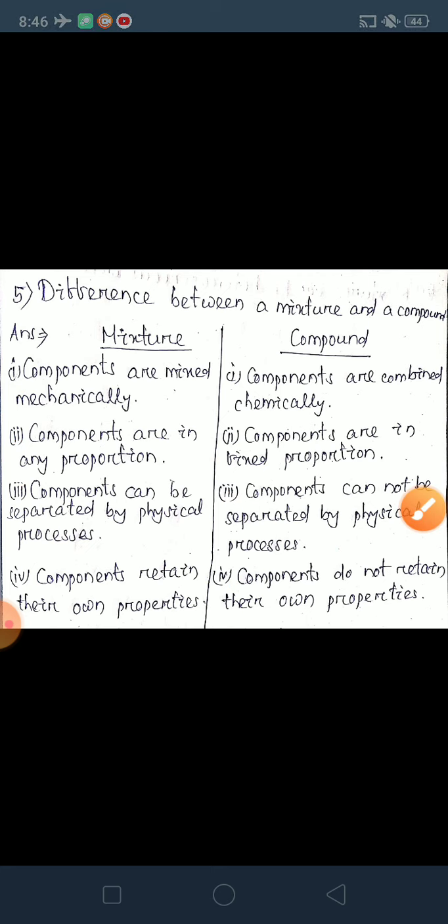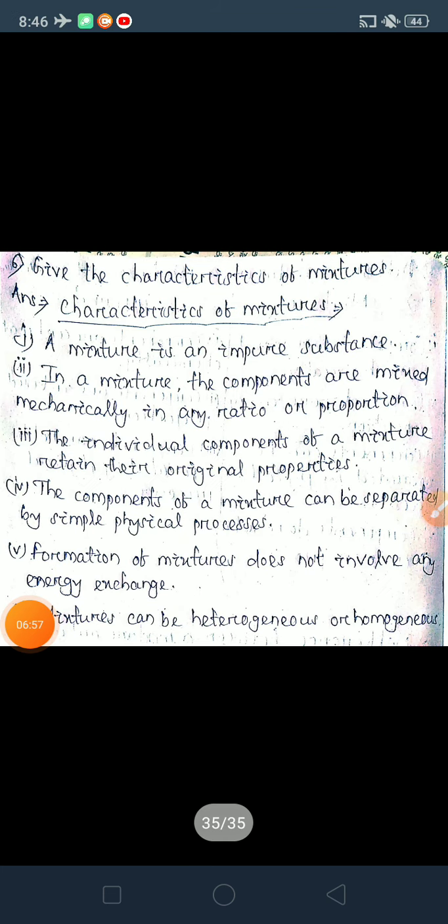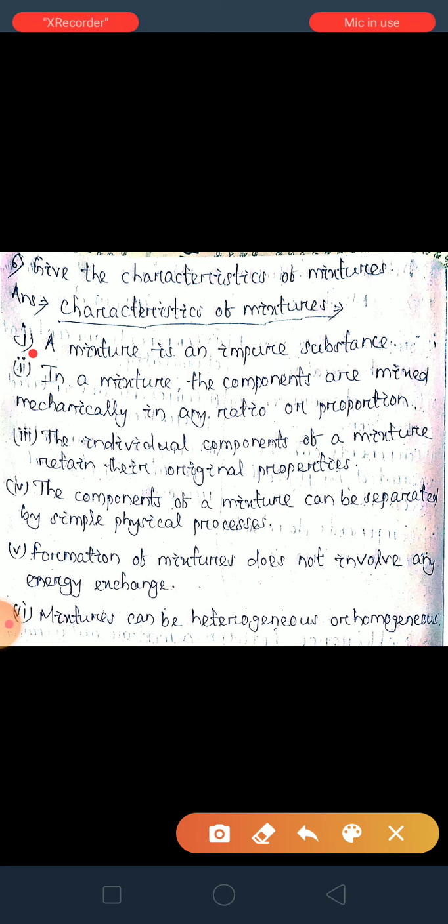The last question, give the characteristics of mixtures. We have to write the characteristics, meaning how we will know whether it is a mixture or not. We can know if we know the characteristics of mixtures. So first one, a mixture is an impure substance. Second one, in a mixture the components are mixed mechanically in any ratio or proportion.